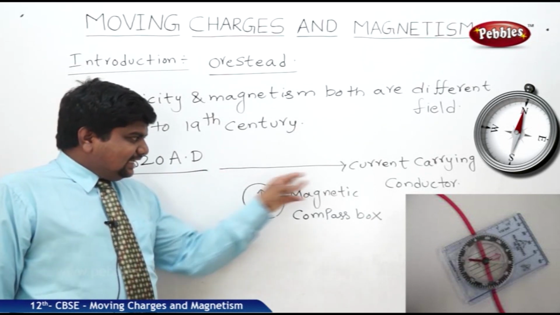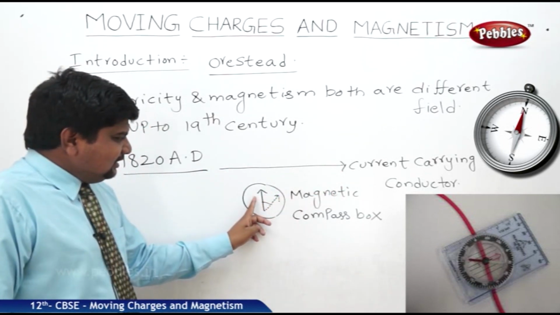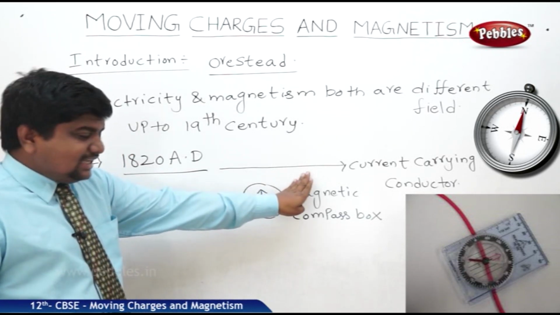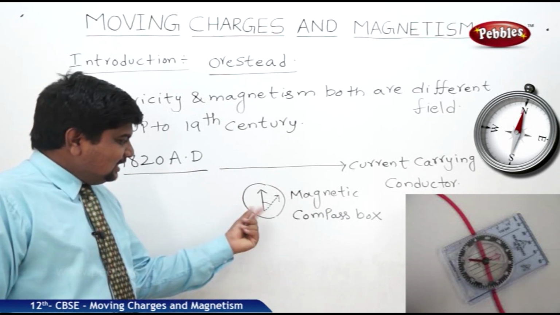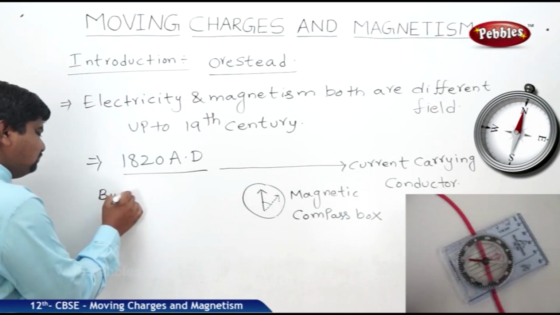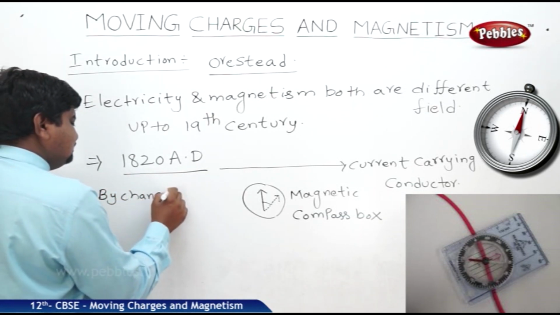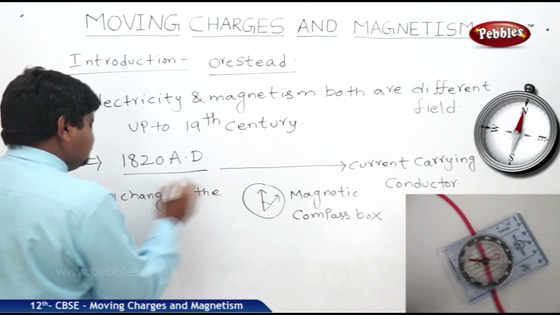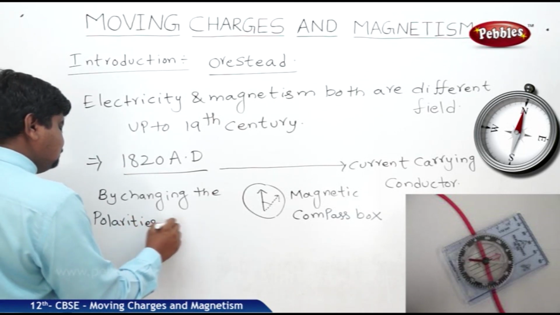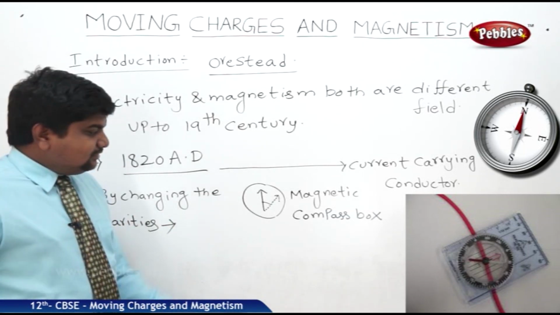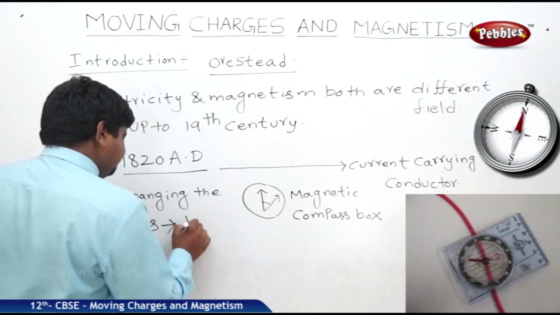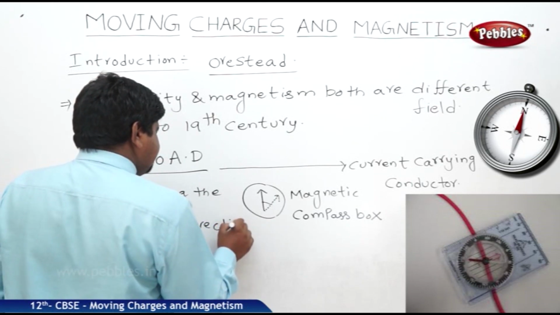After increasing the strength of the electric field, the deflection range also increased. And by changing the polarities of the charges, the direction of the magnetic deflection in the magnetic compass box also changed.